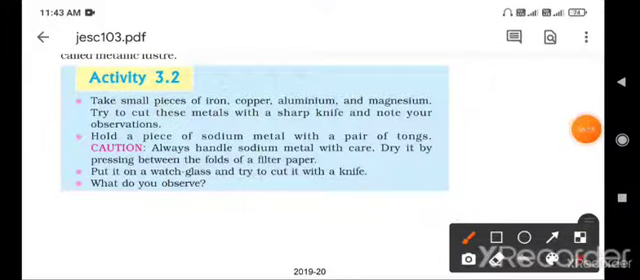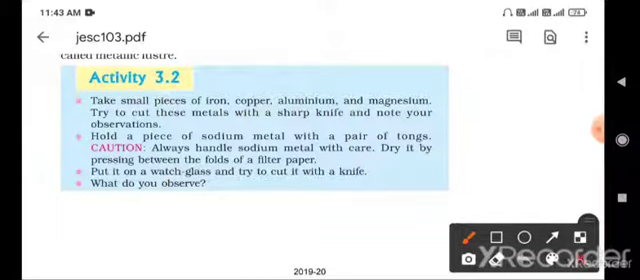Next, activity 3.2. Take a small piece of iron, copper, aluminium and magnesium. Try to cut these metals with a sharp knife and note your observations. We have to observe whether these elements cut with the knife or do not cut with the knife.